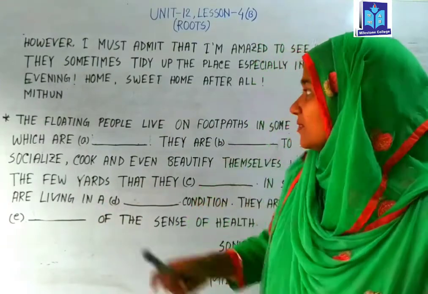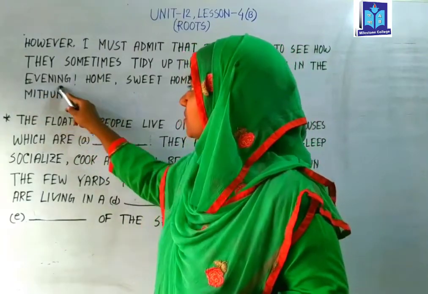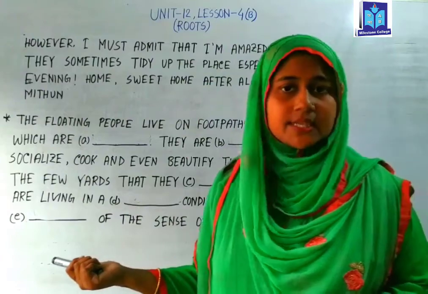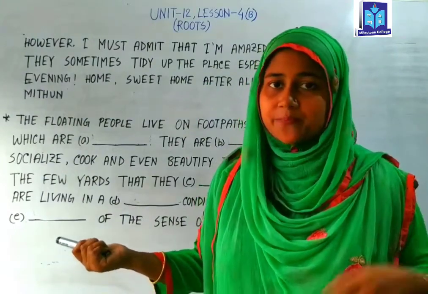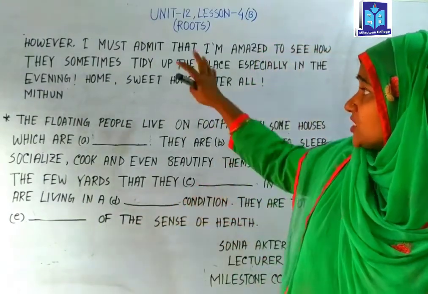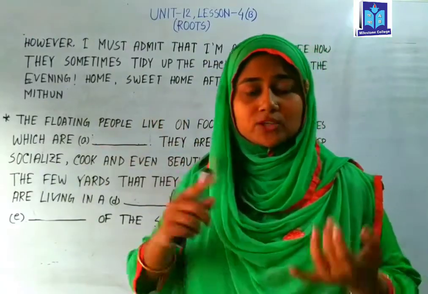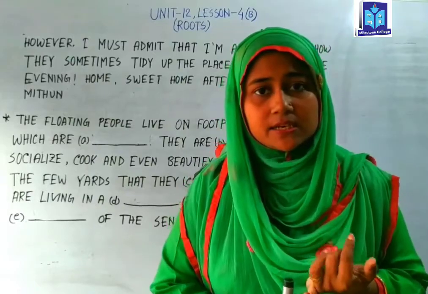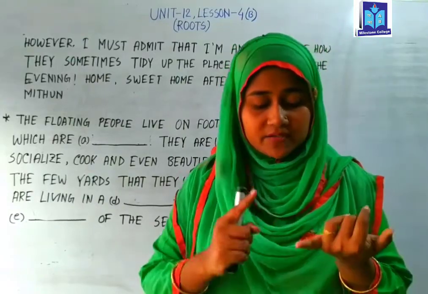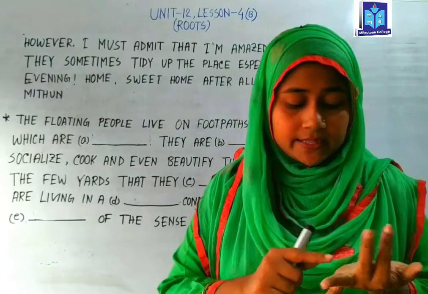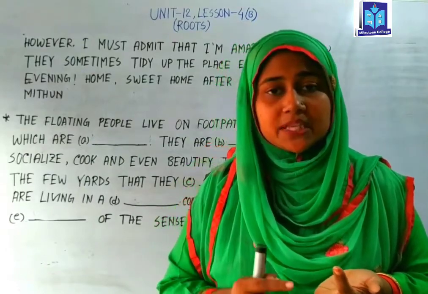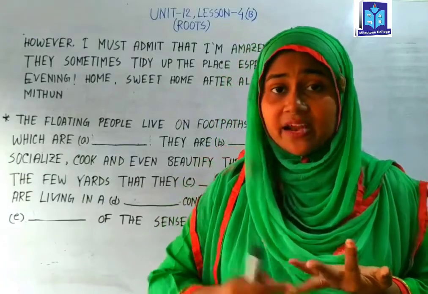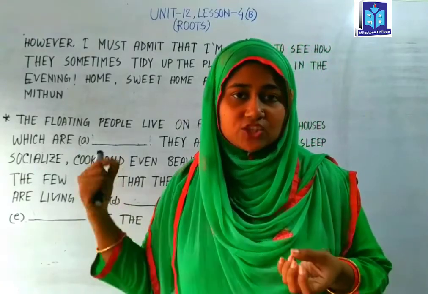Okay, so this letter is written by Mithun to Avison, his another friend. Based on that passage, the topic of this passage is floating people, their life condition, their food habit, their living condition, their unhealthy life, and their miserable condition, and their happiness in that, and their roots we have found in this topic.